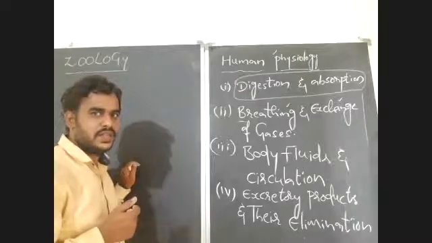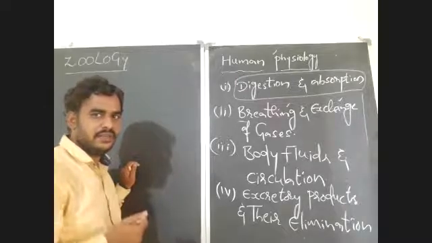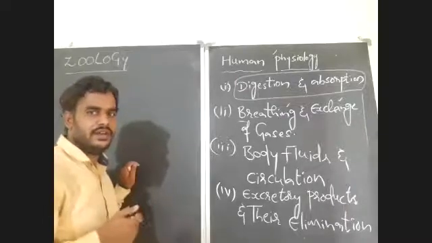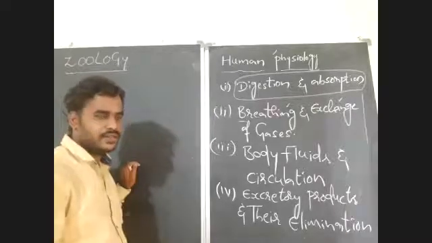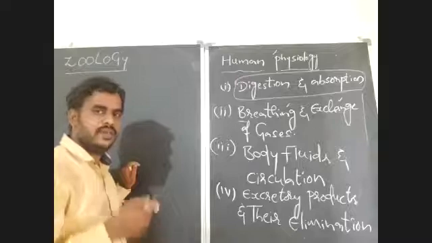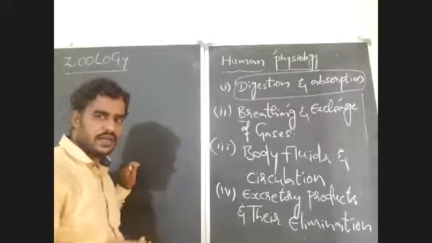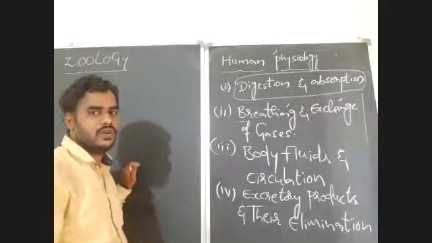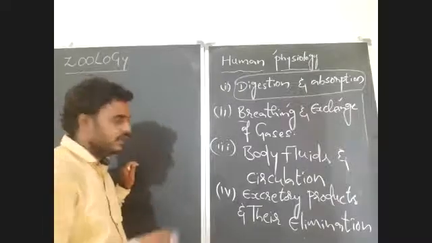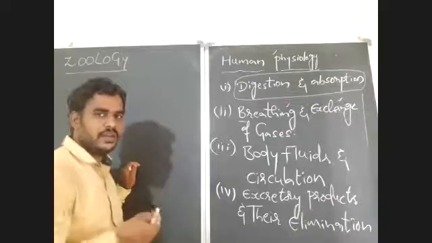The chief nitrogenous waste is ammonia in every animal, but based on the availability of water to excrete, this ammonia may convert into urea or uric acid or some other products like guanine or amino acids. But mainly there are ammonia, urea, and uric acid.